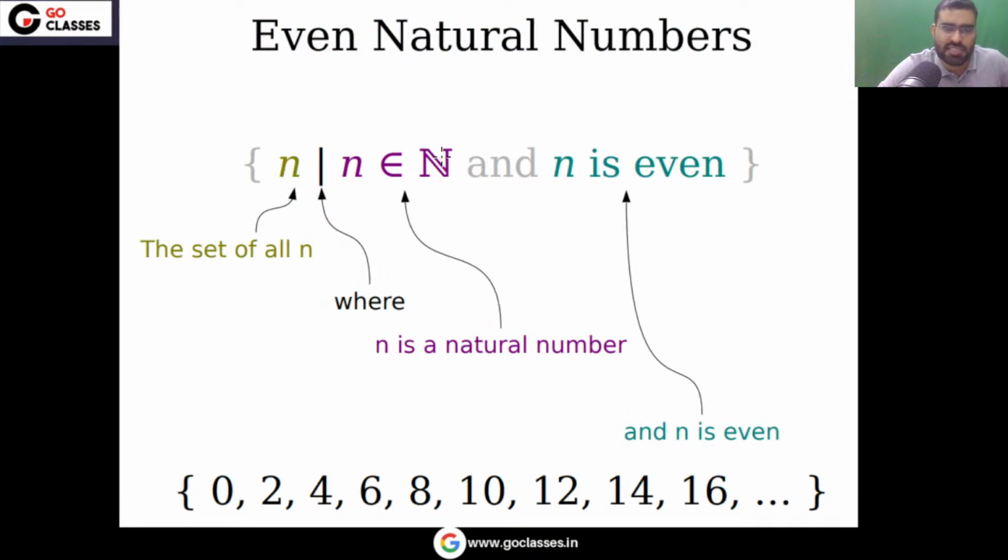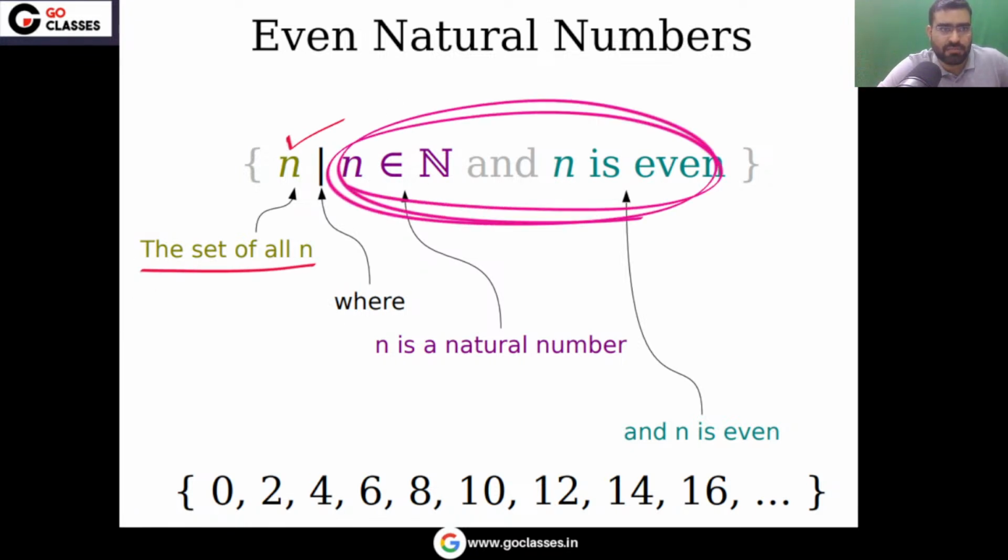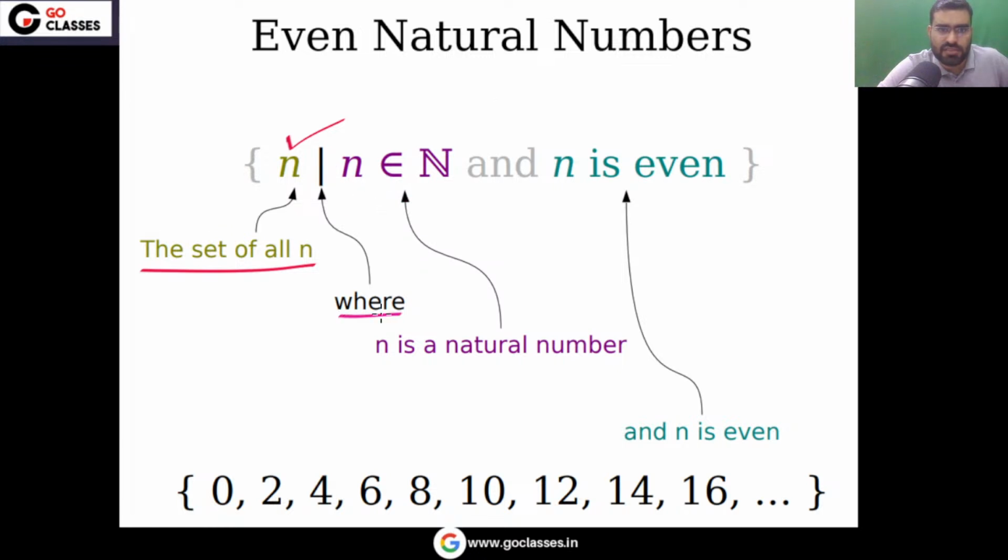As you can see in this example, we have the set of all n. Remember, the set of all n such that this property is satisfied, such that n is a natural number and n is even. So you can see your set will be 0, 2, 4, 6.